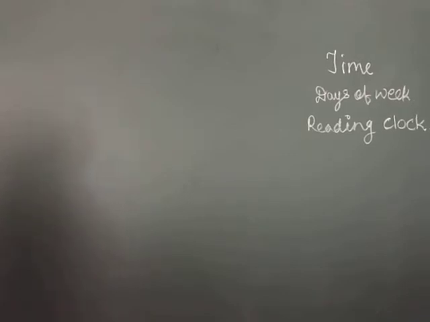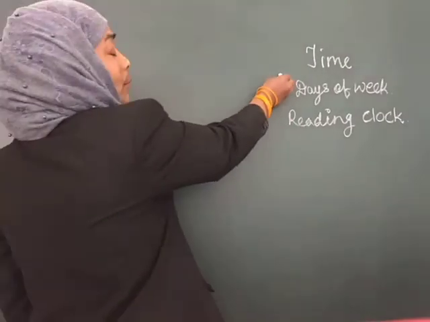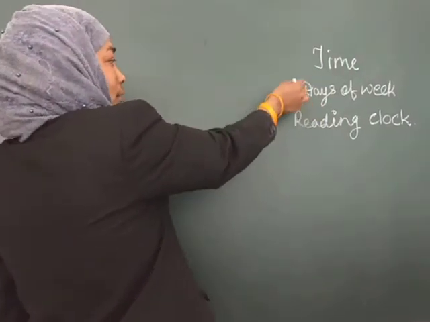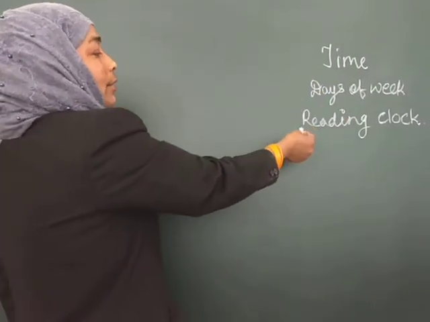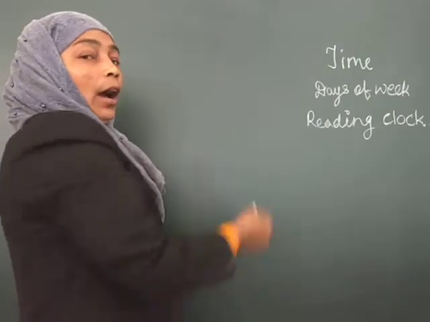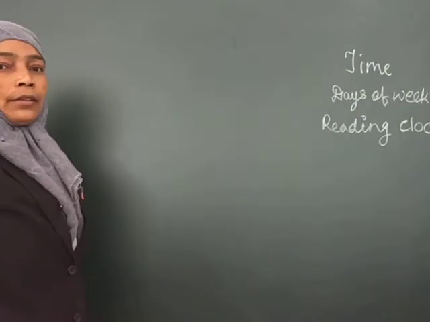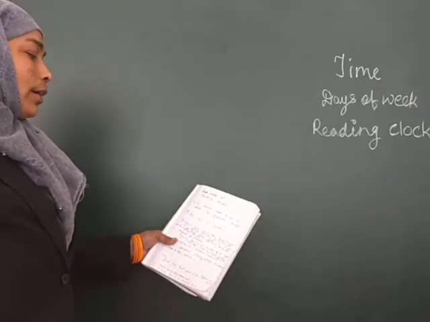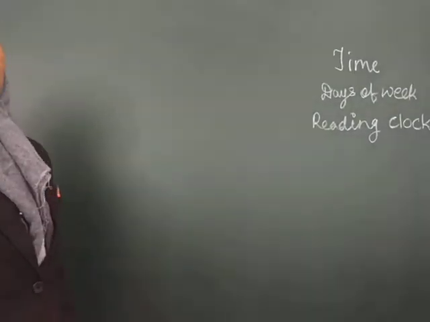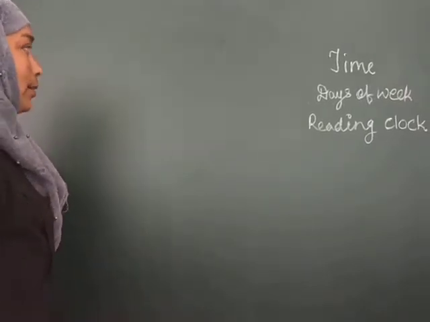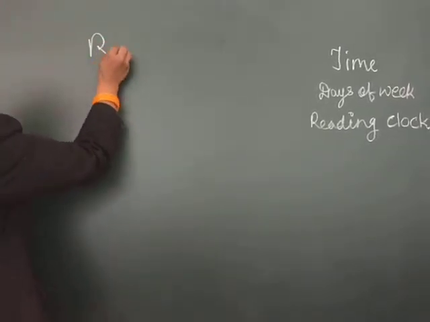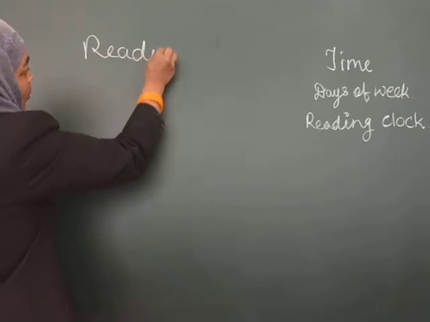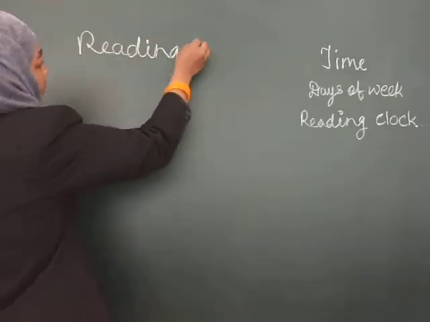So, in the last chapter, what have we revised? We have revised time. What is time? Then days of the week and again reading the clock. I hope that you have understood how to read the clock, and today we are going to see a new chapter, that is reading the calendar. So, calendar.